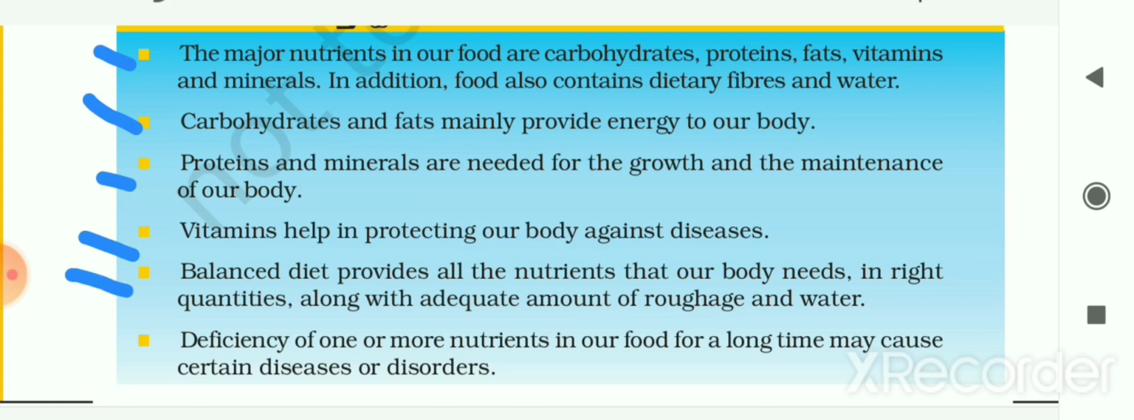Then a balanced diet provides all the nutrients that our body needs in right quantities along with an adequate amount of roughage and water. Then we have seen that deficiency of one or more nutrients in our food for a long time may cause certain diseases or disorders. So here our chapter gets over. Now we will see the exercise of our NCERT book.